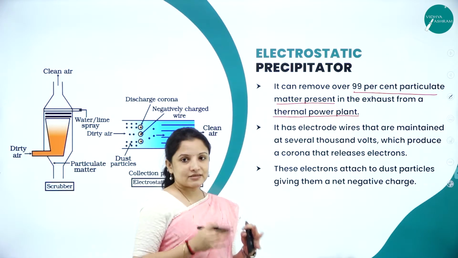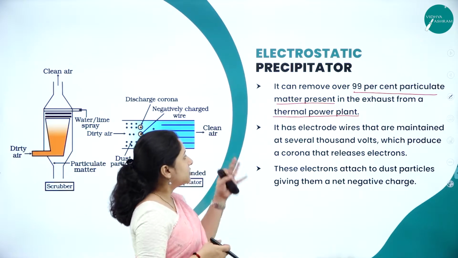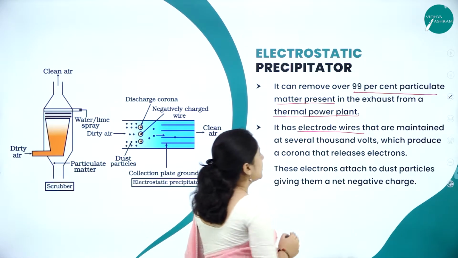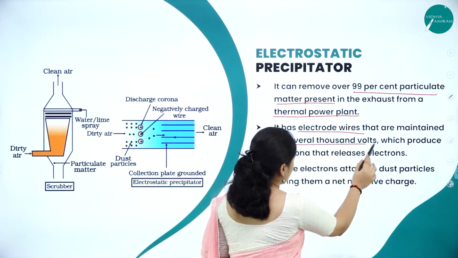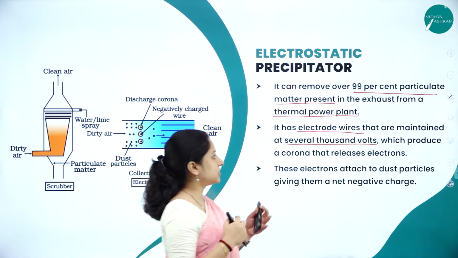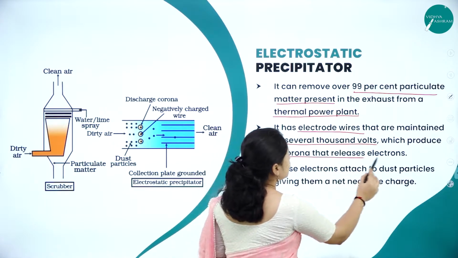So what exactly is this electrostatic precipitator made up of? Let us look into it. The electrostatic precipitator has electrode wires that are maintained at several thousands of volts. Through these electrode wires, several thousands of volts of electricity is passed, and this produces a corona that releases electrons.